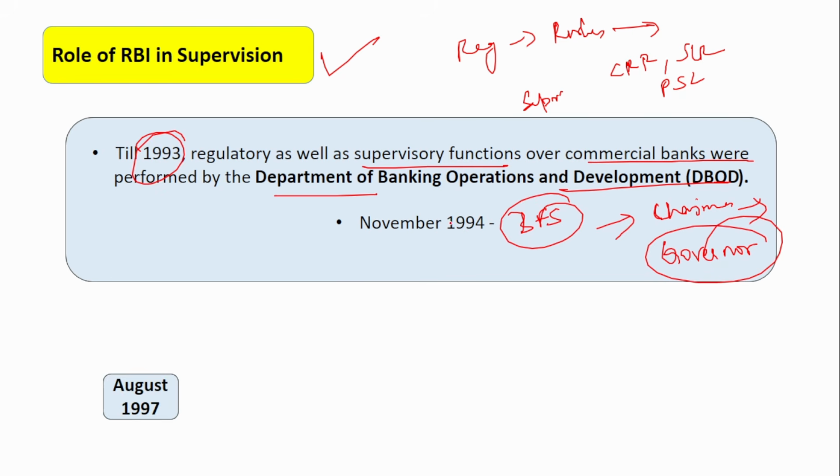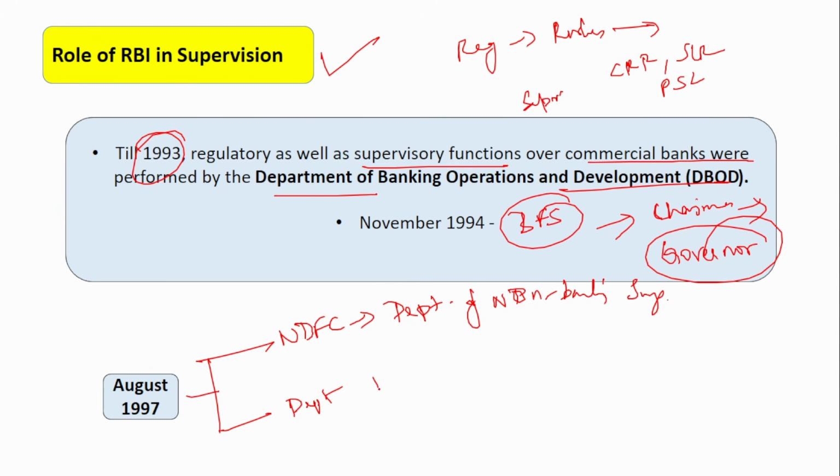In August 1997, in order to ensure that even the NBFCs are given equal importance in supervision, 2 separate departments were formed: the Department of Non-Banking Supervision and the Department of Banking Supervision, for supervising the non-banks and the banks.